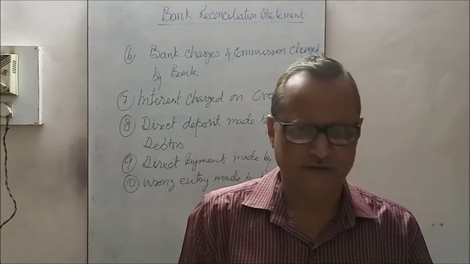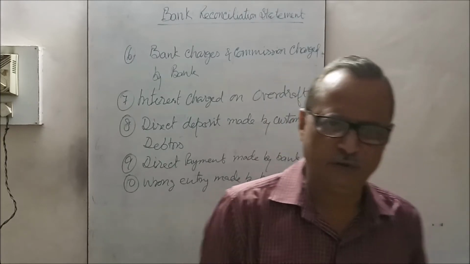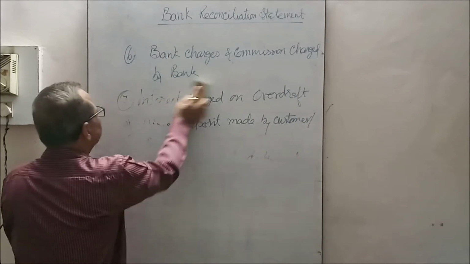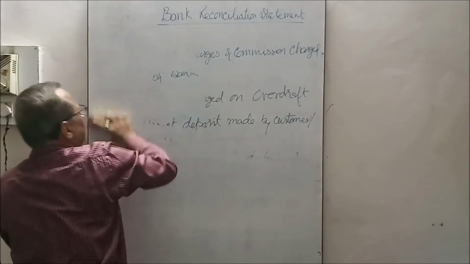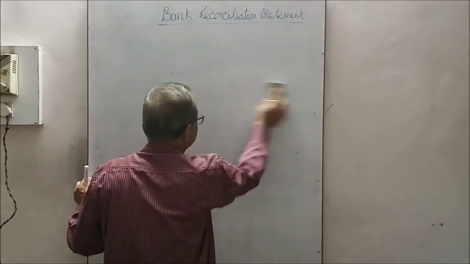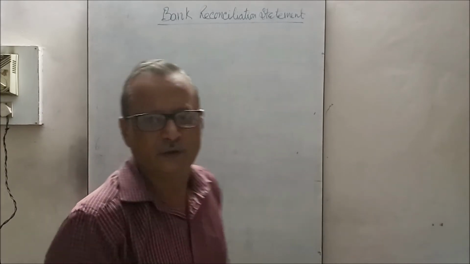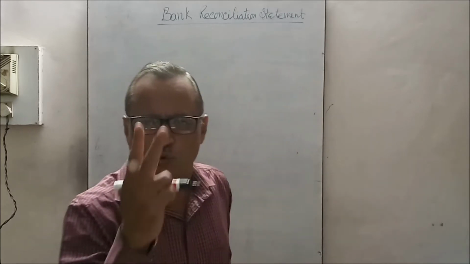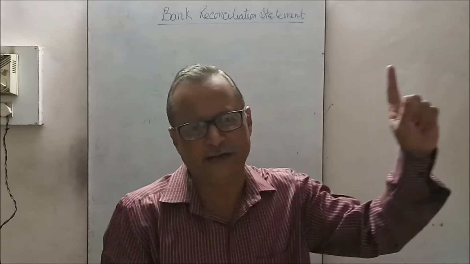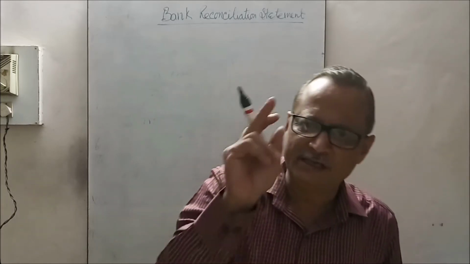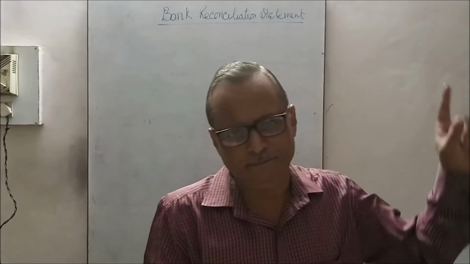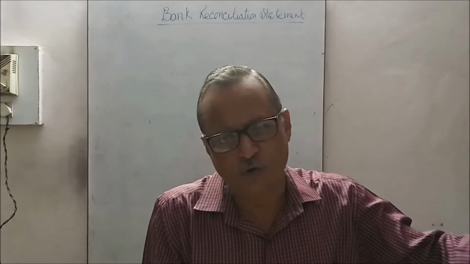Which balance? Here the meaning of which balance we are talking. See, as we know, we are having two books. One is maintained by the business, the other is maintained by the banker. Business maintains the book of account of bank and banker maintains the account of customer.